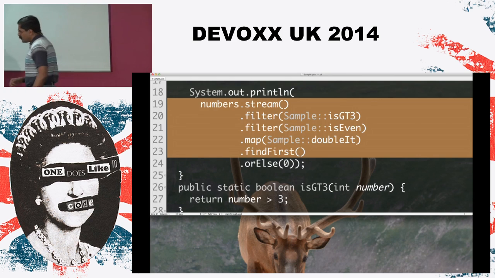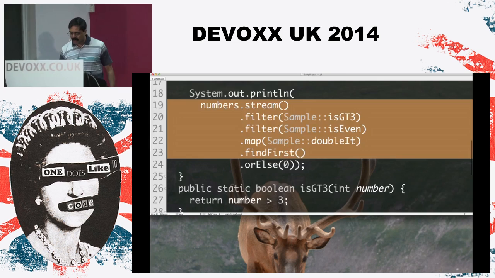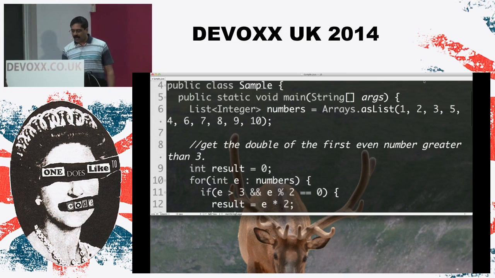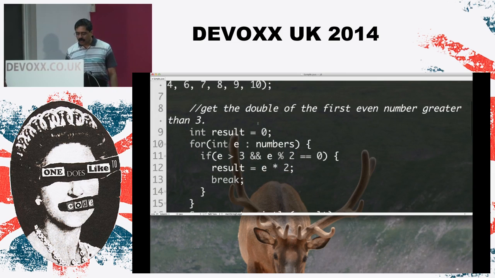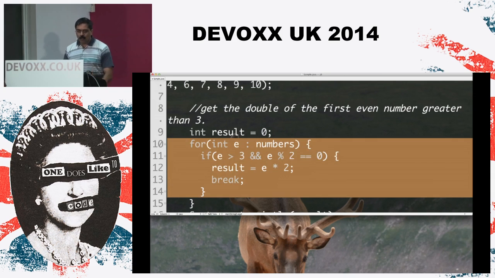To understand this, let's go back to this example for a second. Notice that we started out with 1, 2, 3, 5, 4, 6, 7, 8, 9, and 10. If you look at the traditional loop we saw here, you will find it only performs 8 operations in total.